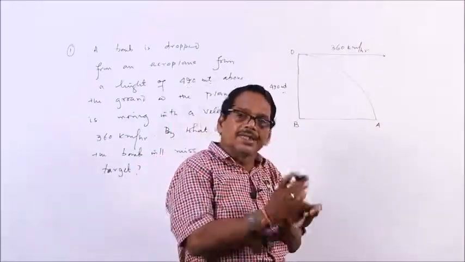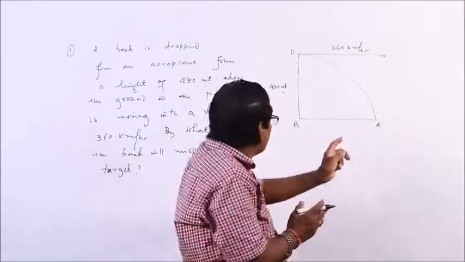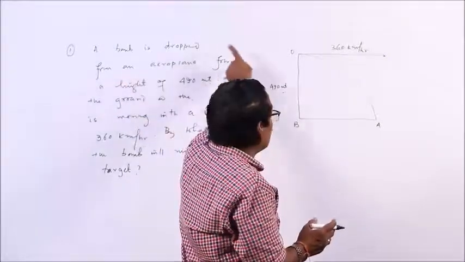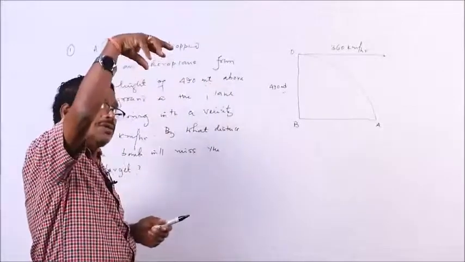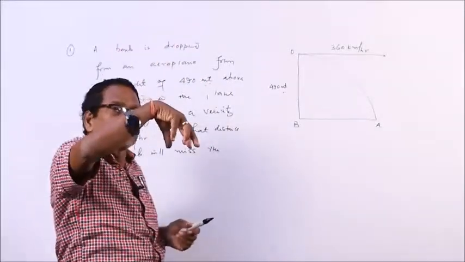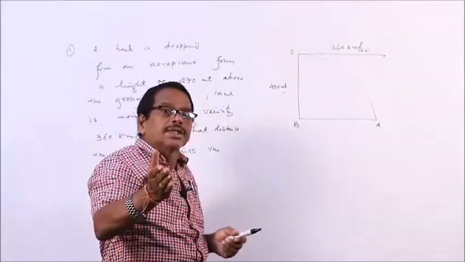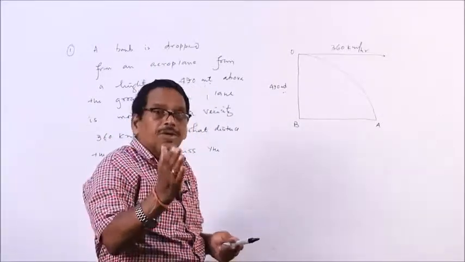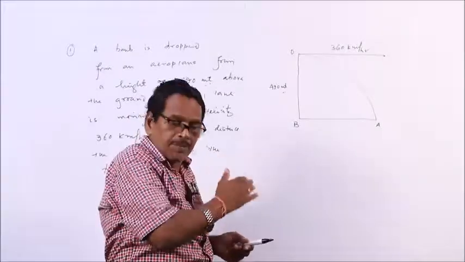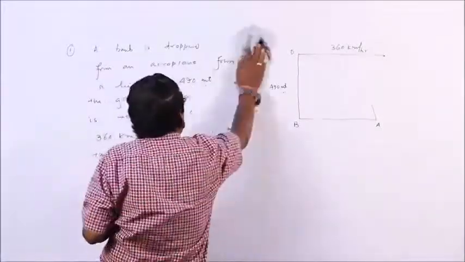So, in order to hit the target, the bomb is to be dropped from a distance that we will calculate. So, the question is: if it is dropped from just above the target, it will miss the target. In order to hit the target, it must be dropped from a distance. So, let us calculate that distance.